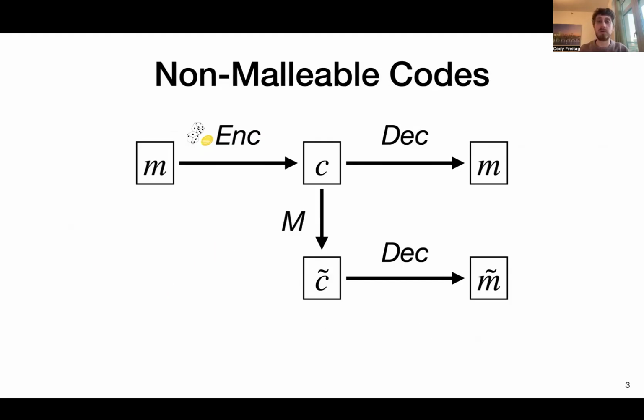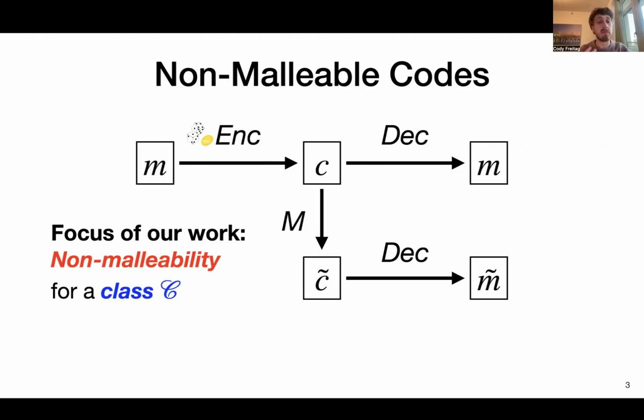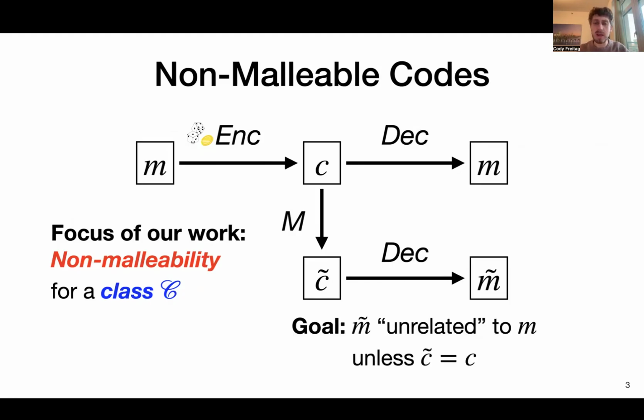However, in this work, we'll focus on the property of non-malleability for a certain class C. Here the idea is that the codeword will be mauled in some way, and our goal is that the resulting message M tilde will be unrelated to M, as long as the mauler did something, otherwise we could detect that the mauled codeword is just the same.